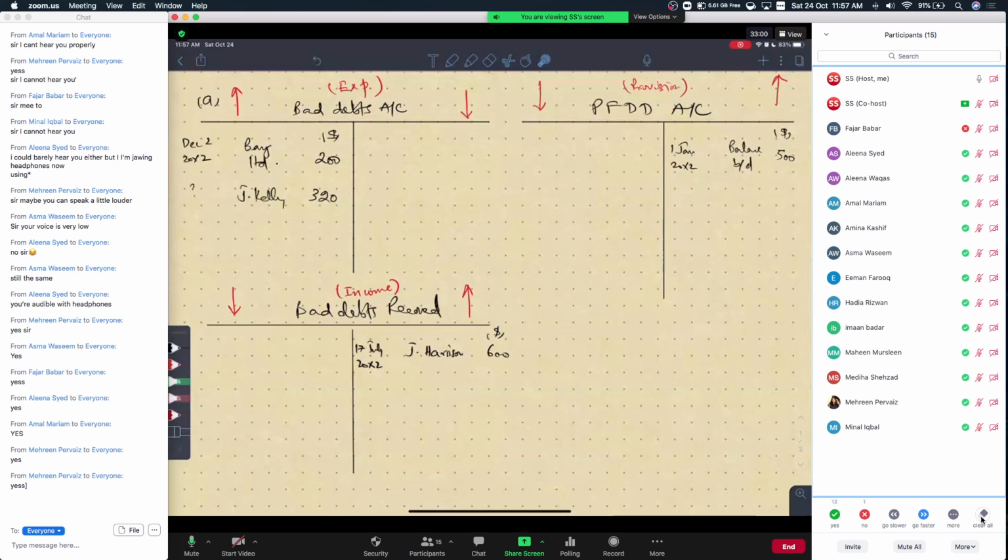Yes, sir. So now this 1320 is going to be decreased, because the 320 figure of J Kelly was included in it. So now you have to subtract it from there, because J Kelly is no more your trade receivable, because you've just written it off as bad debt. Understood? Understand that?